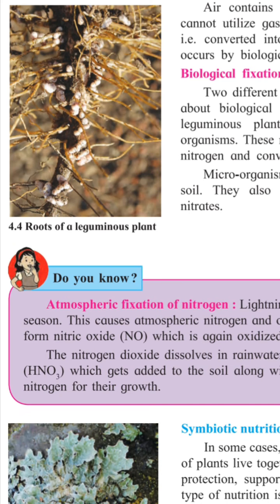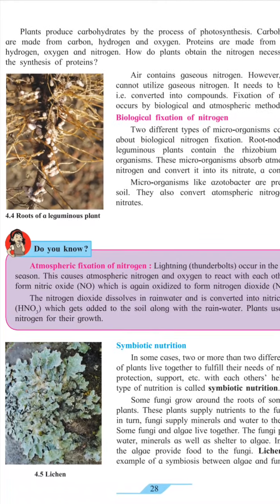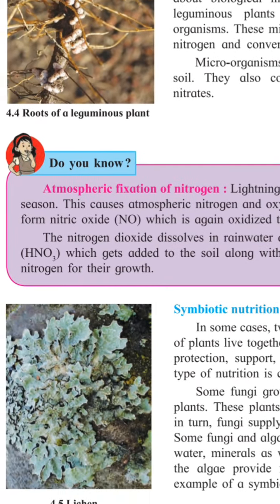The nitrogen dioxide dissolves in rainwater and is converted into nitric acid, HNO3, which gets added to the soil along with the rainwater. Plants use this nitrogen for their growth. So, atmospheric fixation of nitrogen and biological fixation of nitrogen are very important for plants.